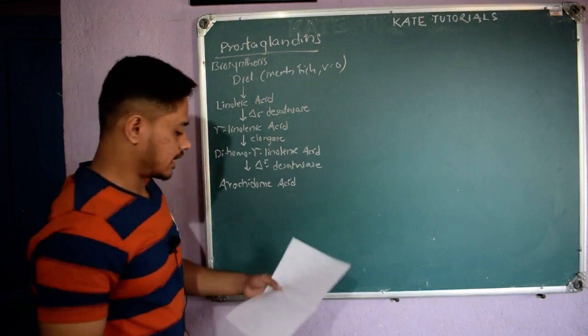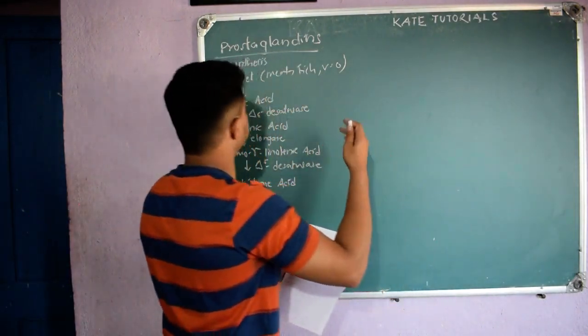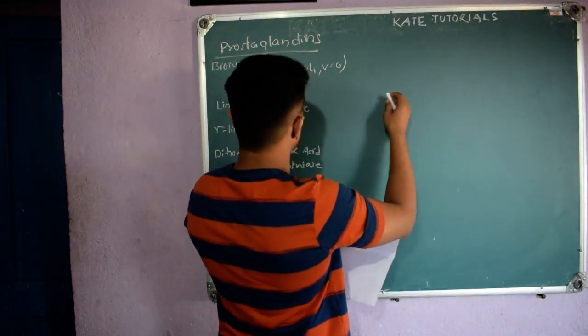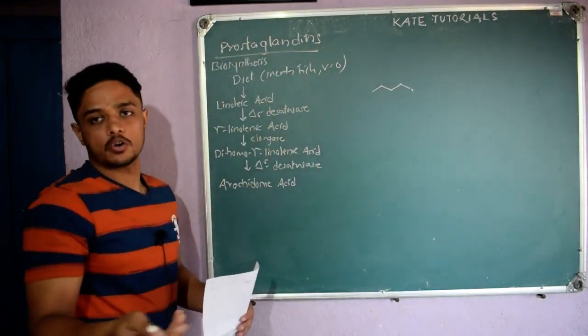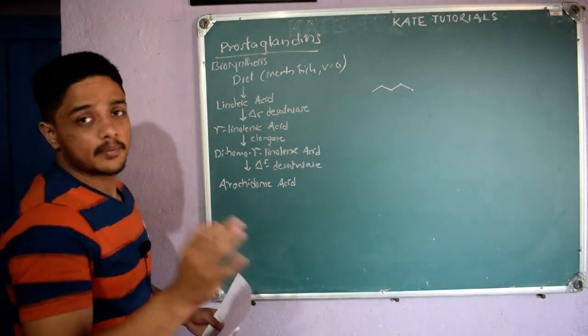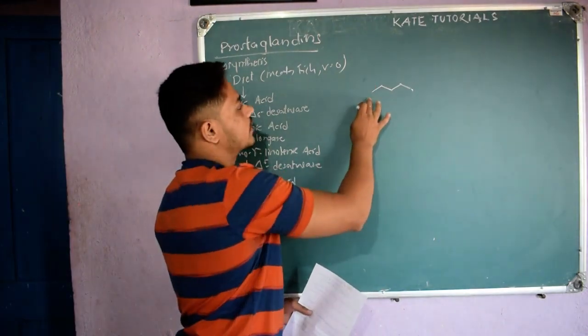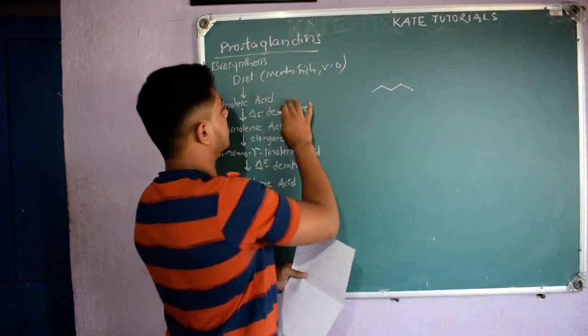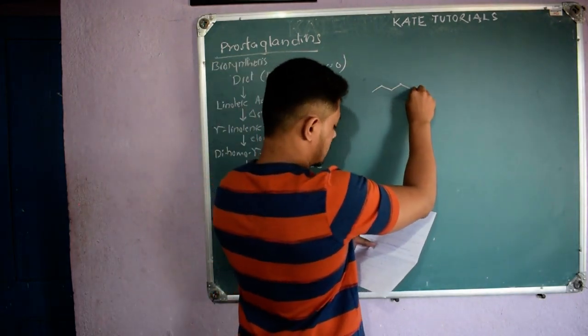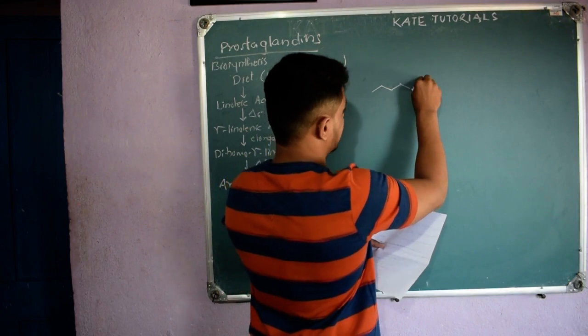I will write the linoleic acid structure, because it will be asked in exams, so you should remember how the biosynthesis goes. If you only mention the name, you are not going to get the marks, because in chemistry we give preference to the structure. So the linoleic acid structure is like this. It has 18 carbons.